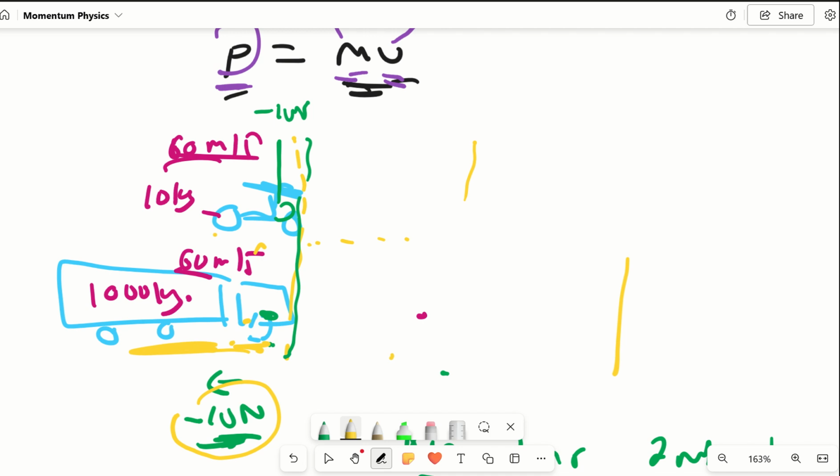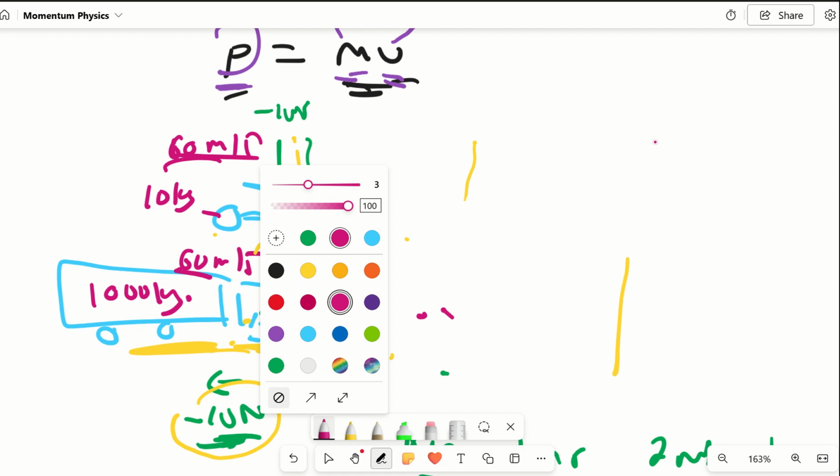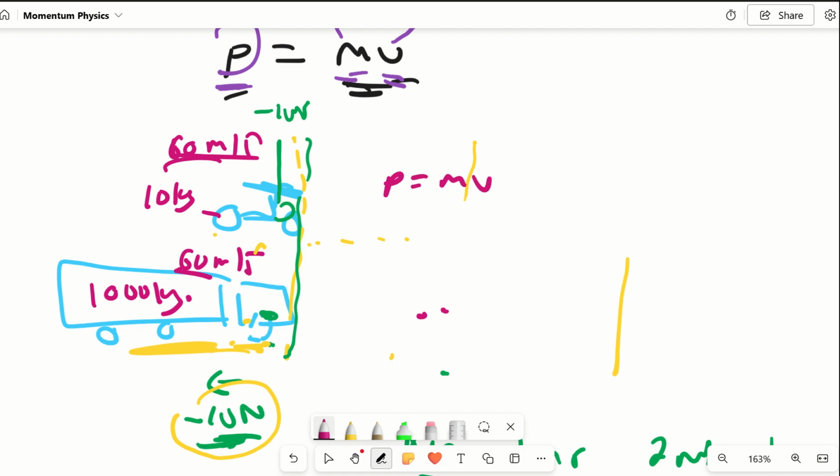That quality is called momentum. We say that the truck has more momentum than the bicycle. The truck has more momentum than the bicycle. Remember the formula for momentum, right?